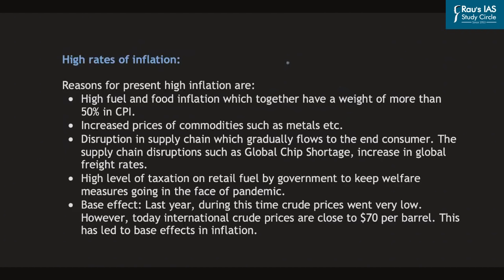Now, as far as inflation is concerned, we all know that the Monetary Policy Committee has mandated an inflation range of 4% plus minus 2%. However, the current retail inflation in India has overshot this mandated upper limit of 6%. And this inflation rate of India, which is higher than 6%, is higher as compared to other Asian economies. Now, what are the reasons behind prevailing high inflation in India?